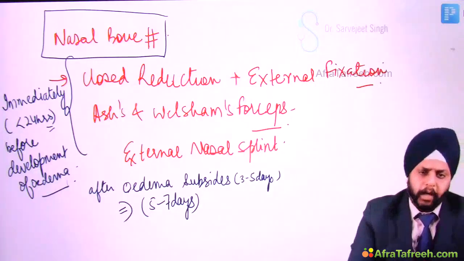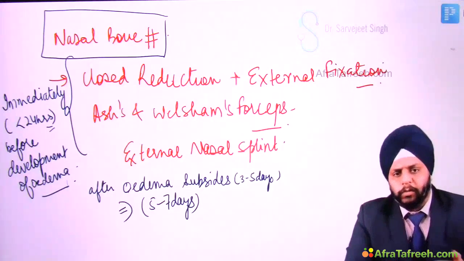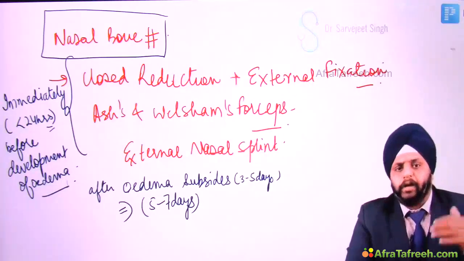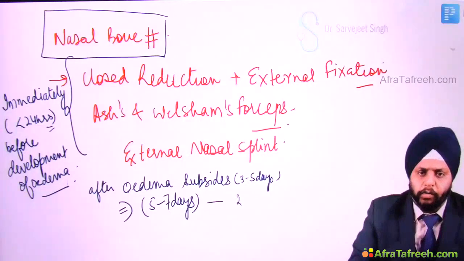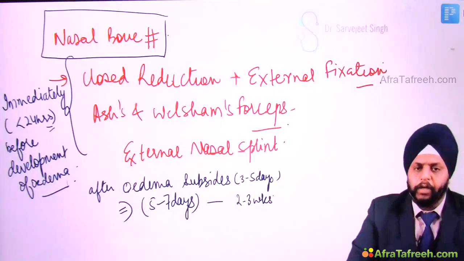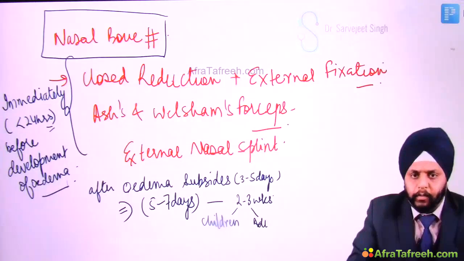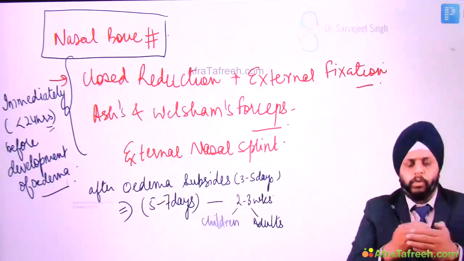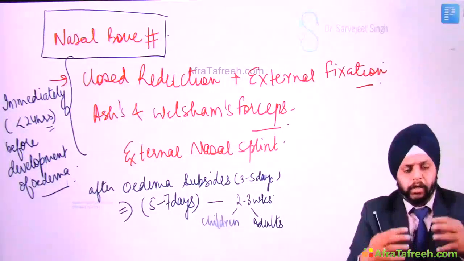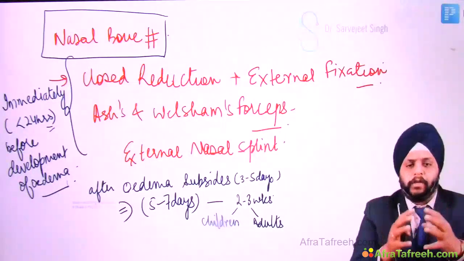Okay, for how many days can you reduce? So let's say the patient does not come to you after 7 days. He goes home, he goes to his village. So when can he come back for fracture reduction? Remember, from 5 to 7 days, you can wait up to 2 to 3 weeks after injury. Why? You see, 2 weeks in children, that means 14 days in children, and 3 weeks in adults. What will happen? The bone will fuse. There will be a callus formation. So within 2 to 3 weeks, there will be a callus formation. Now the bone will fuse in the deformed position. So you cannot reduce the fracture now.